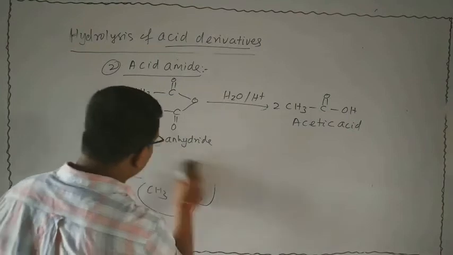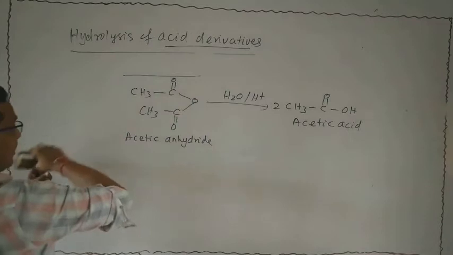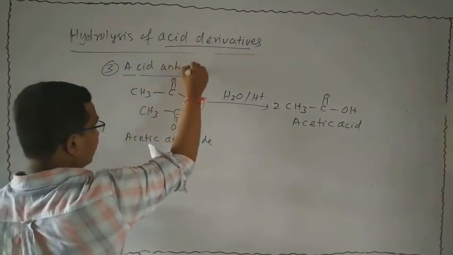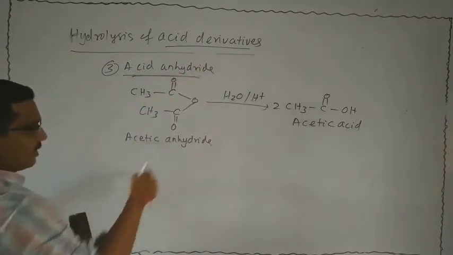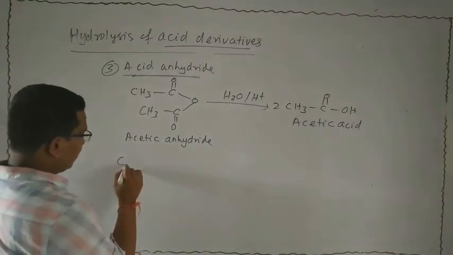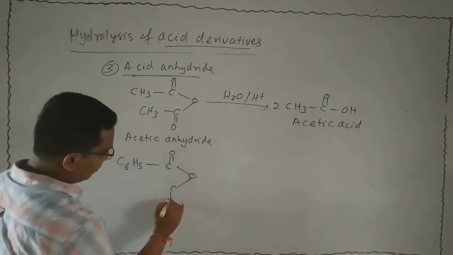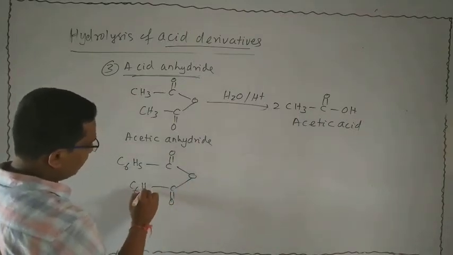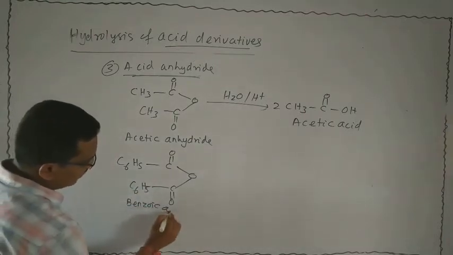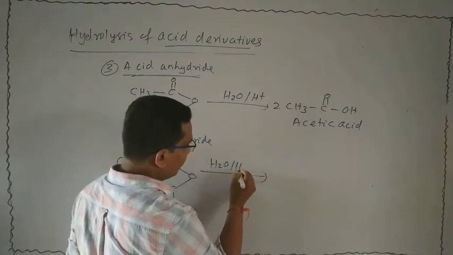Next, suppose take another acid anhydride. First example is your acetic anhydride. Next, suppose take another example: C6H5 bond C double bond O bond O bond C double bond O C6H5. The name of this compound is benzoic anhydride. It is subjected to what? Acid hydrolysis, H2O, H plus.